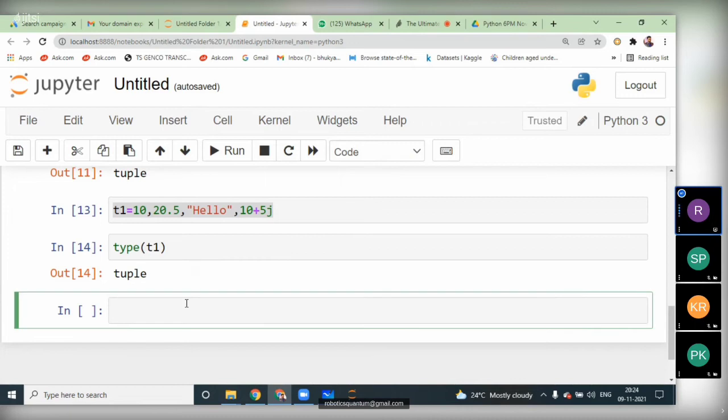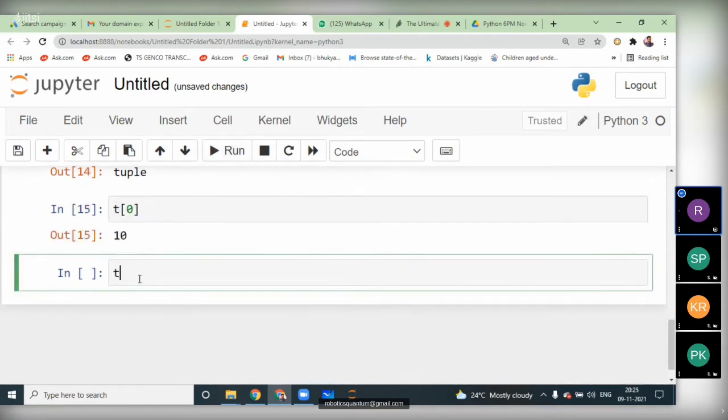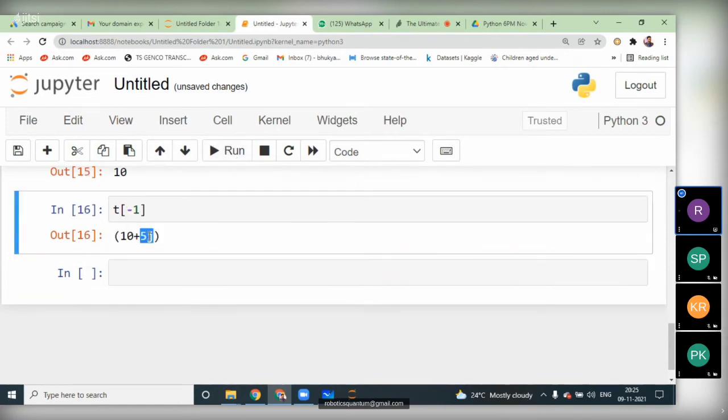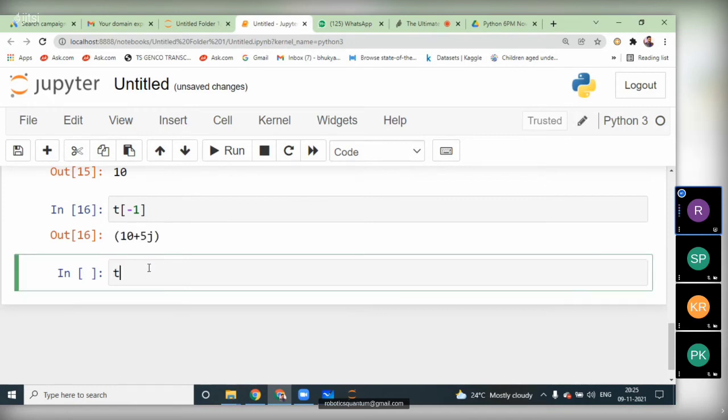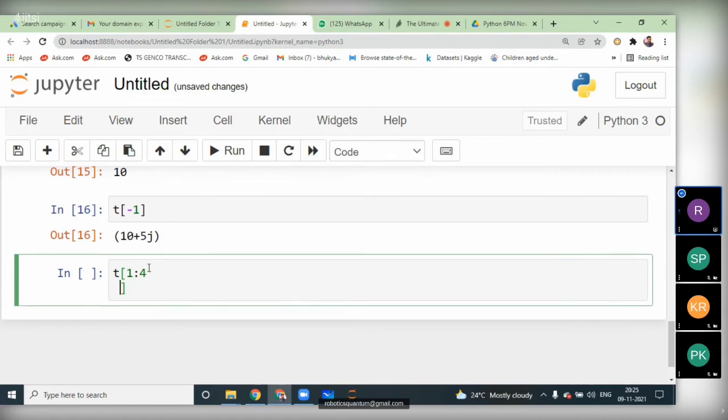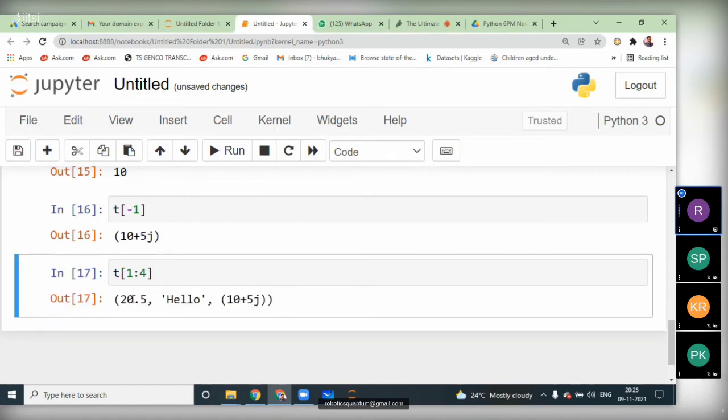So I said that with the help of indexing, we can access the elements of the tuple. t of 0, when we run this one, we get the output as the first value. Negative indexing is also accepted here. Last, we get 10 plus 5j. We can also apply the slicing operation. 1 colon 4 will access the elements of the tuple. See, 20.5 is the second value, then the third value and the fourth value. We got it. So 1 to 4 means 1 to 3, three elements we got here.